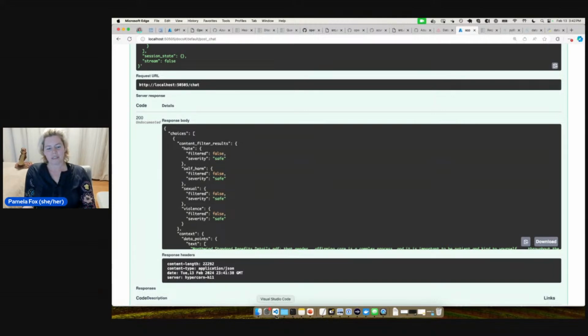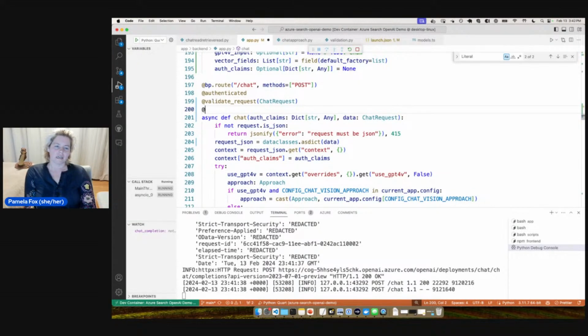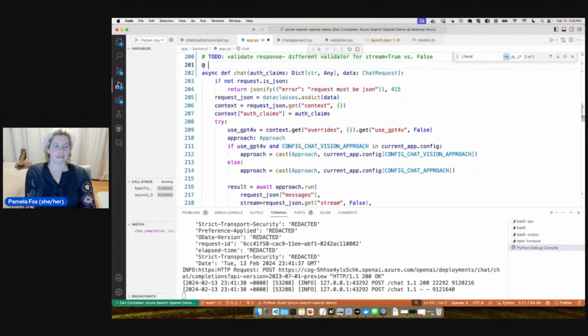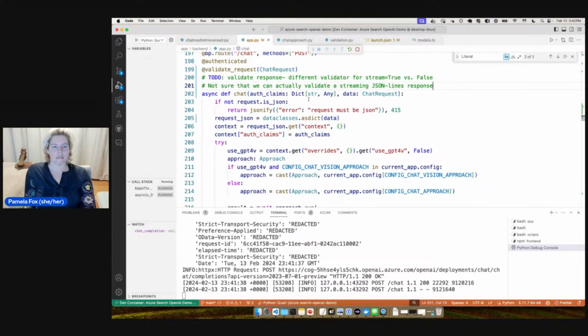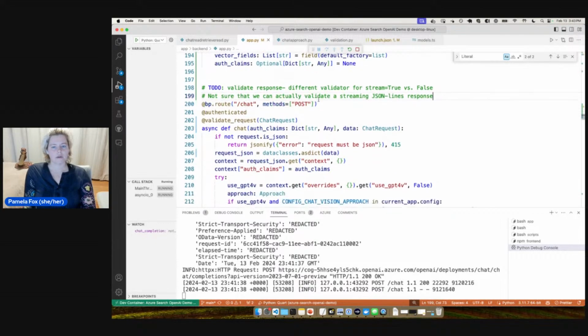So I'd have to have a different validator for when the response is streaming versus when it's not streaming. So I really have to figure out what is going to be the right approach for validating the response, right? So I think I would need to validate response, with a different validator for stream equals true versus false. And I'm not sure that we can actually validate a streaming, line-based response. Okay, now I'm going to put that to-do here. So put it closer. Okay.